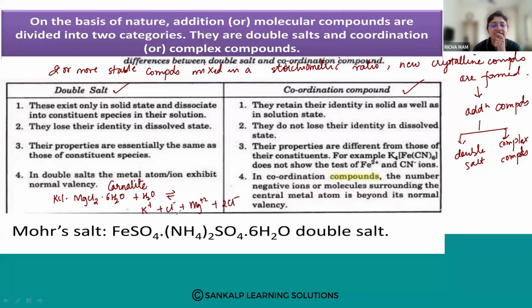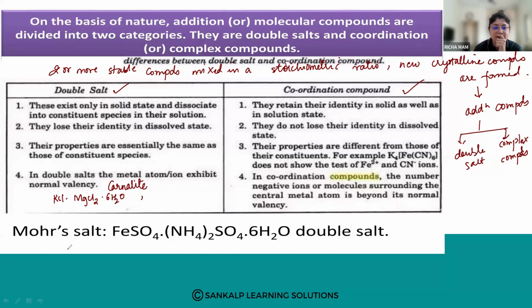So whenever a double salt is added to water, it completely dissociates into its simple ions. This carnallite is an example of a double salt.